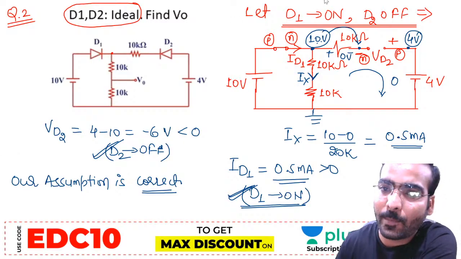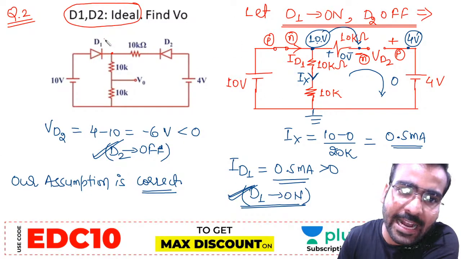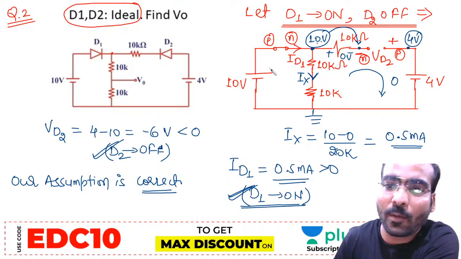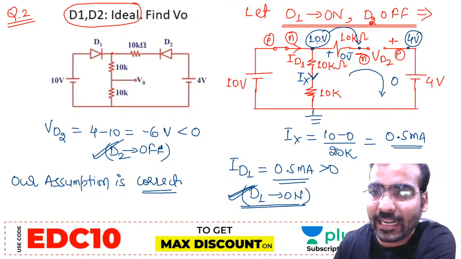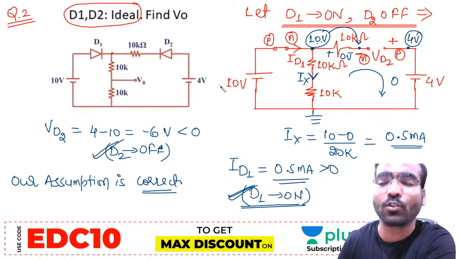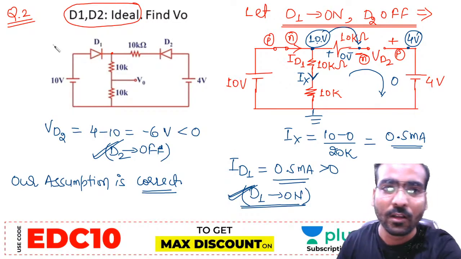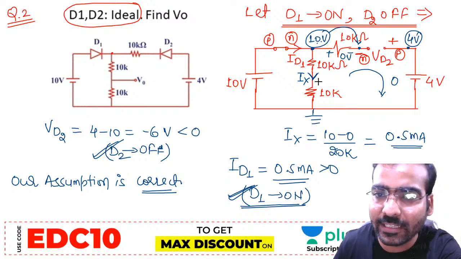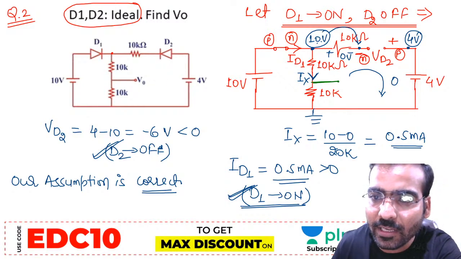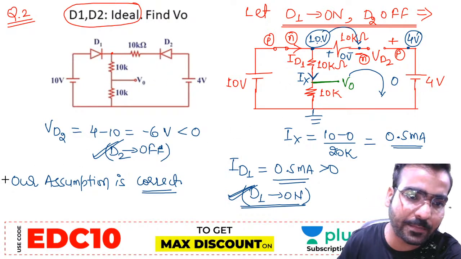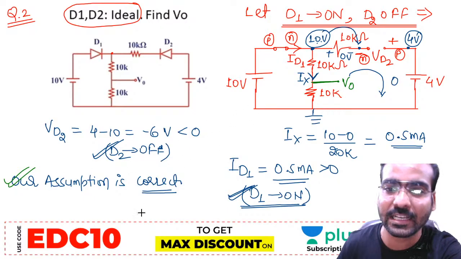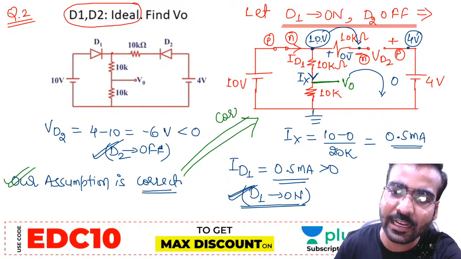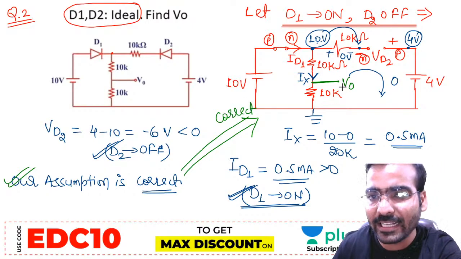What is the meaning of assumption correct? Meaning is that in this circuit really D1 is on and D2 is off. Meaning is that this circuit and this circuit are equivalent to each other. And now we will calculate the required answer. We have to calculate this node voltage V0. This V0 we have to find out. Our assumption is correct, means this is the correct circuit. Okay, now what is V0?